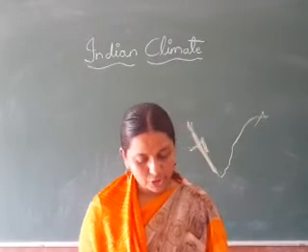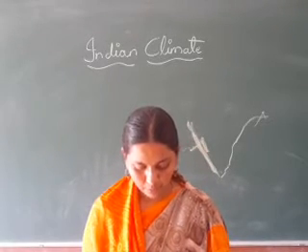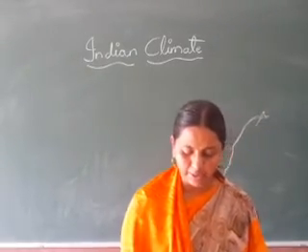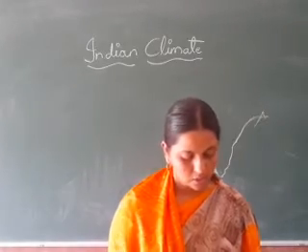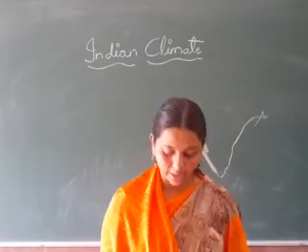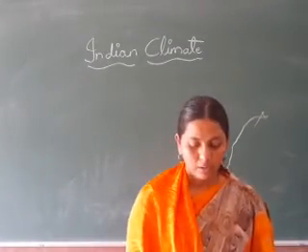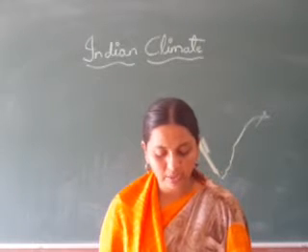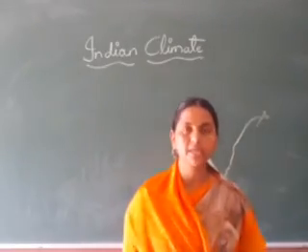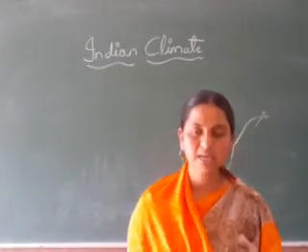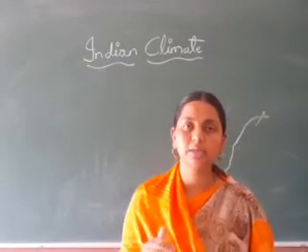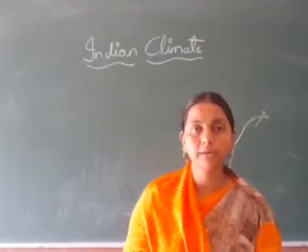Next, distribution of rainfall. On the basis of amount of rainfall, India can be divided into 3 broad zones. So which area gets how much rainfall? Based on that, it is divided into 3 zones. The first one is areas with low rainfall, less than 50 centimeters. Low rainfall means the areas which get less than 50 centimeters.